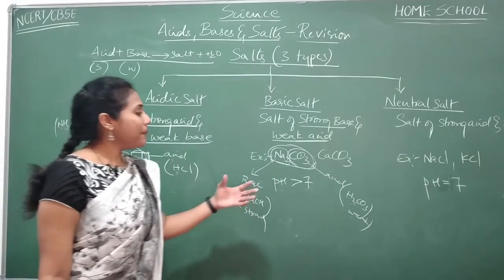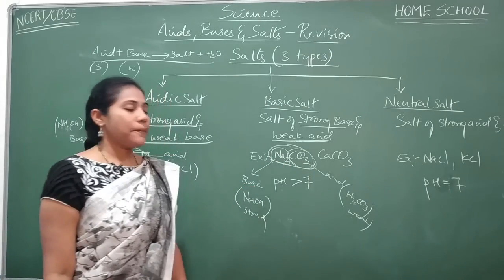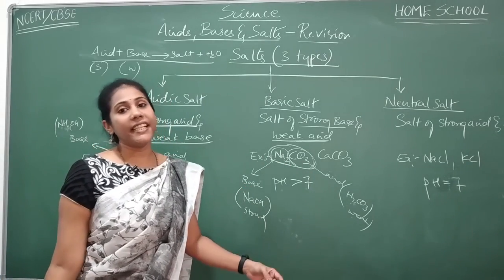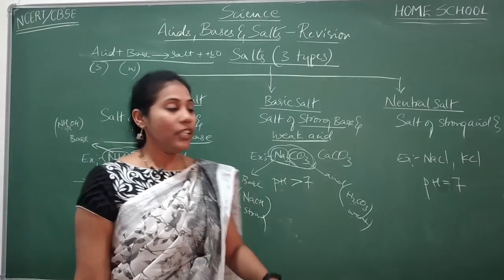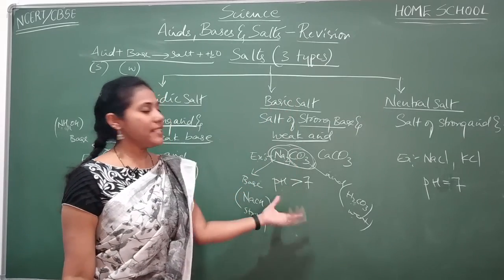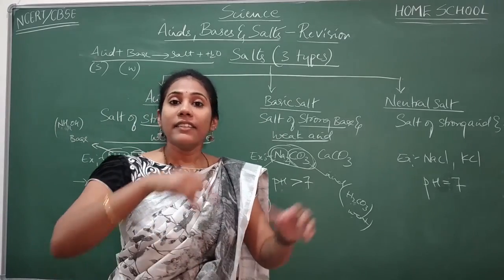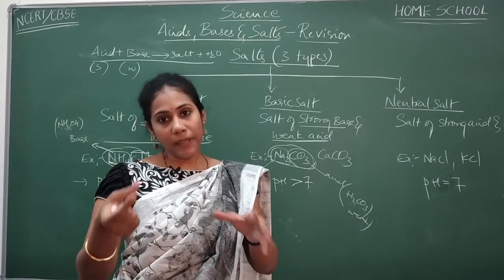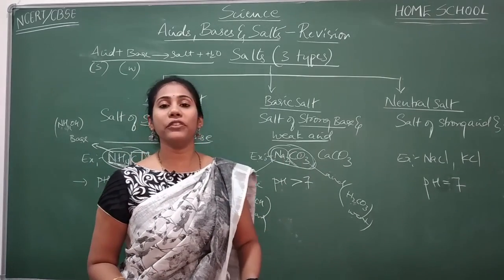An application based question will be asked like this. Sodium carbonate is there. If a phenolphthalein indicator is added to this, what color does it change? You know the nature of this salt? Basic salt. It is acting as a base, right? So to a base, whenever phenolphthalein is added, the colorless will become pink color. Pink color will appear. So what is the answer here? Pink color is formed, you have to write.